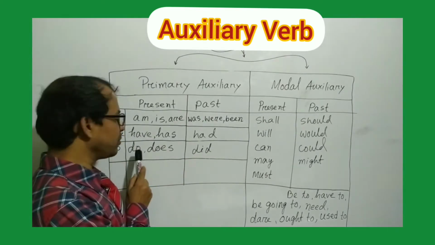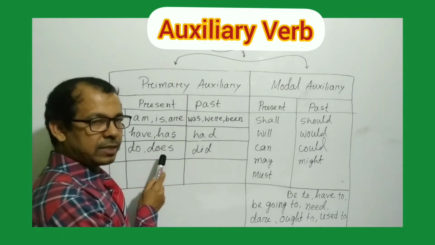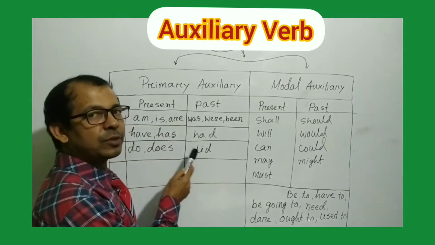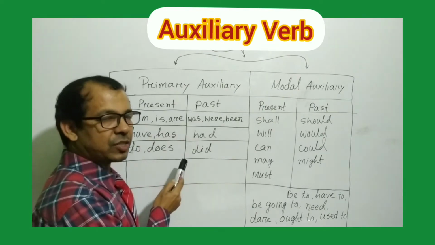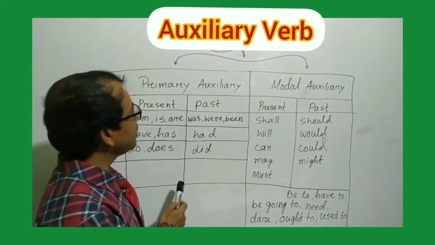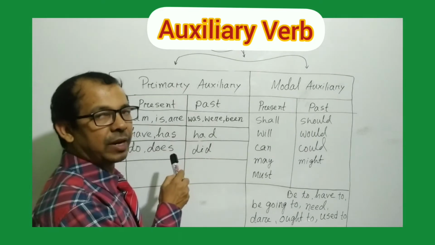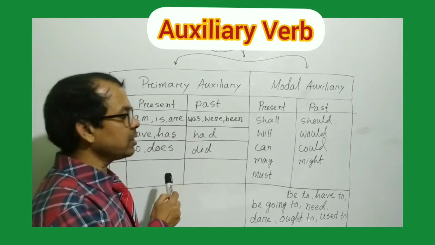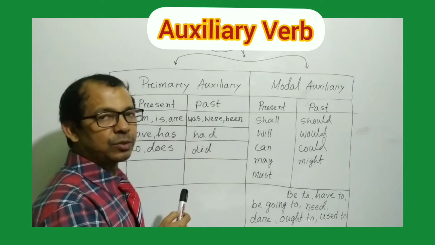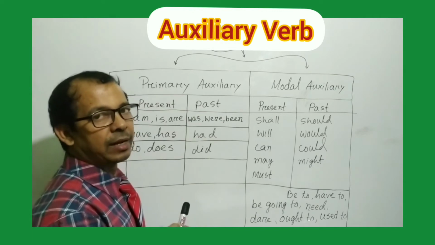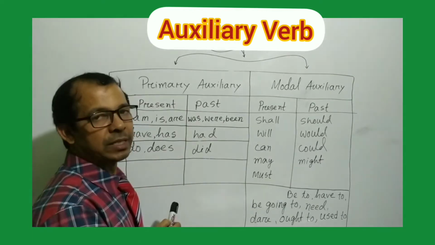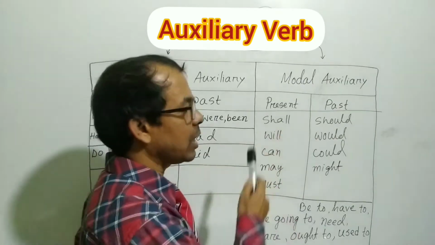The present form of do verb is do and does, and the past form of do verb is did. These verbs are very important because when we want to make a question, then these verbs will be needed.